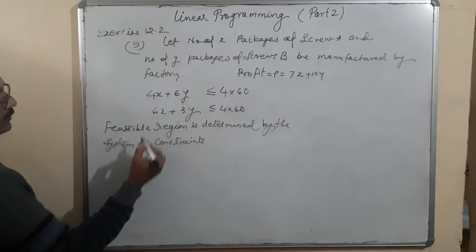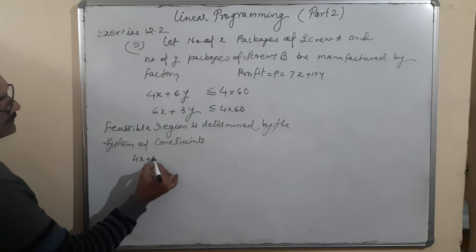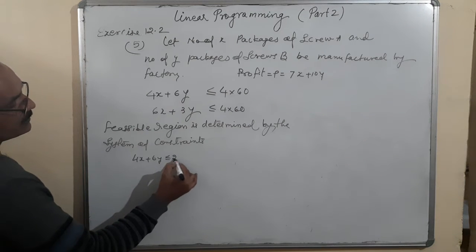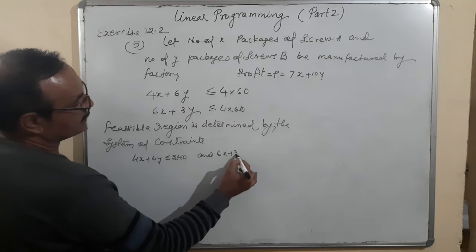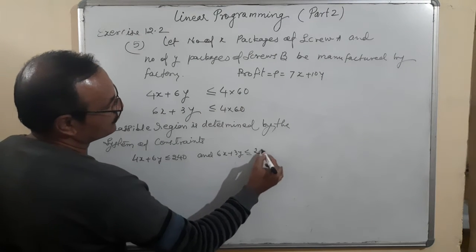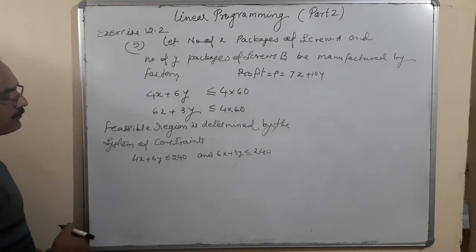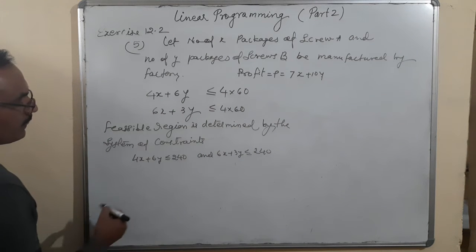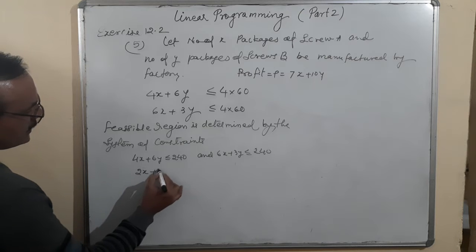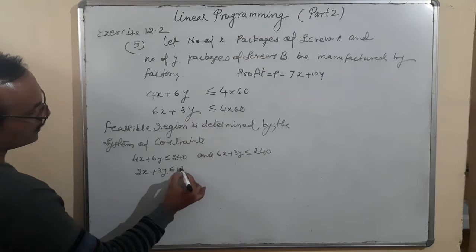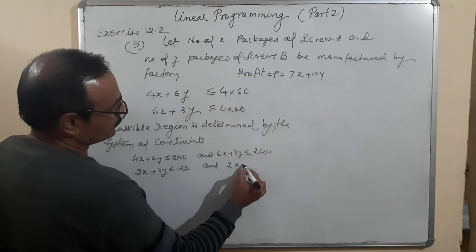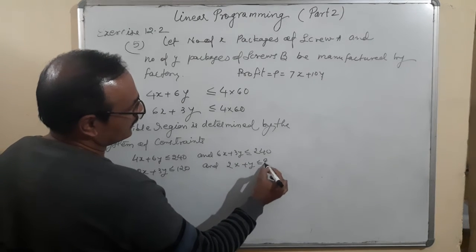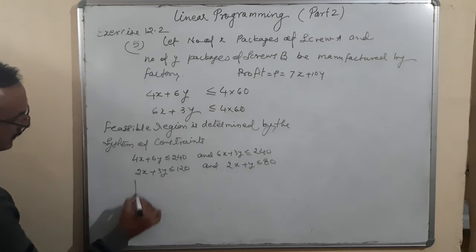Corresponding equations of inequality: 4x plus 6y less or equal to 240 and 6x plus 3y less or equal to 240. We'll make a simpler form. We'll divide by 2, so 2x plus 3y less or equal to 120, and divide by 3, 2x plus y is less or equal to 80. Okay.